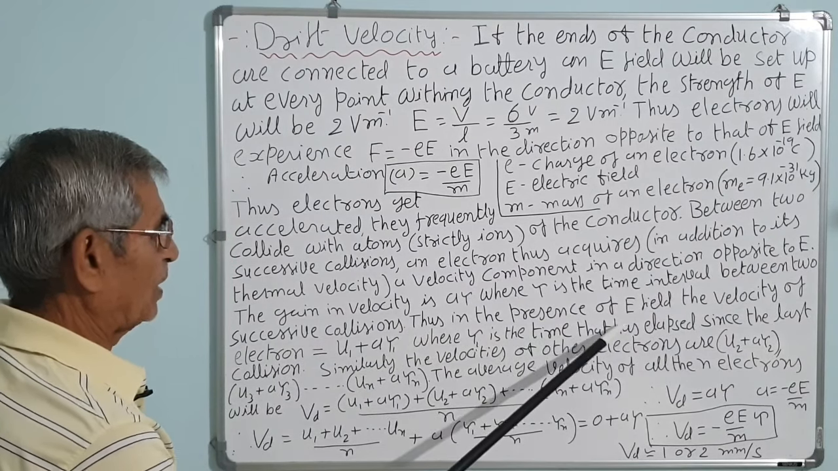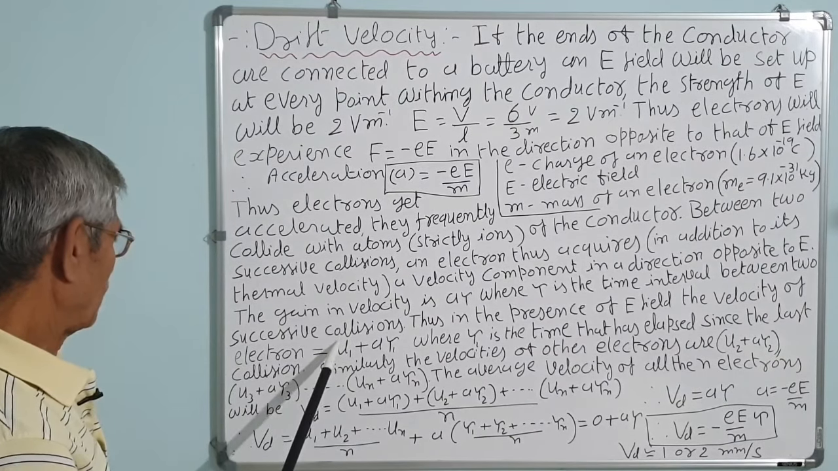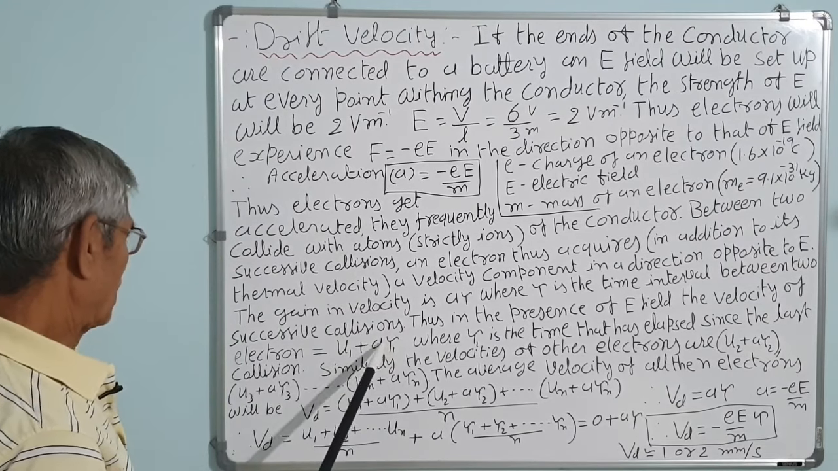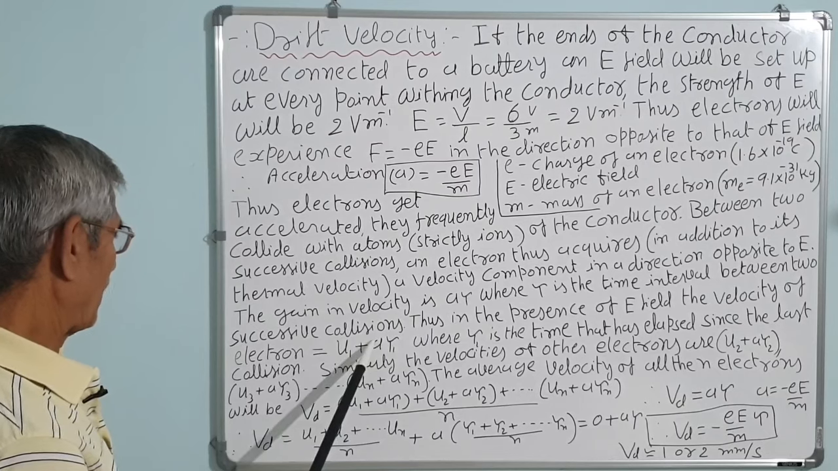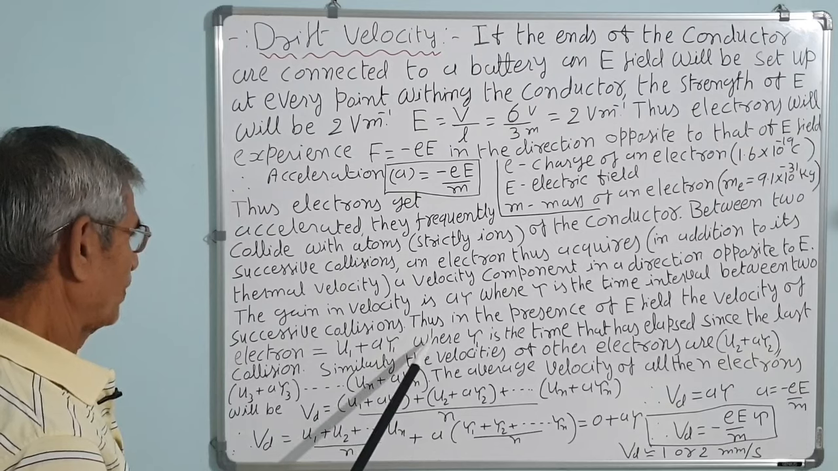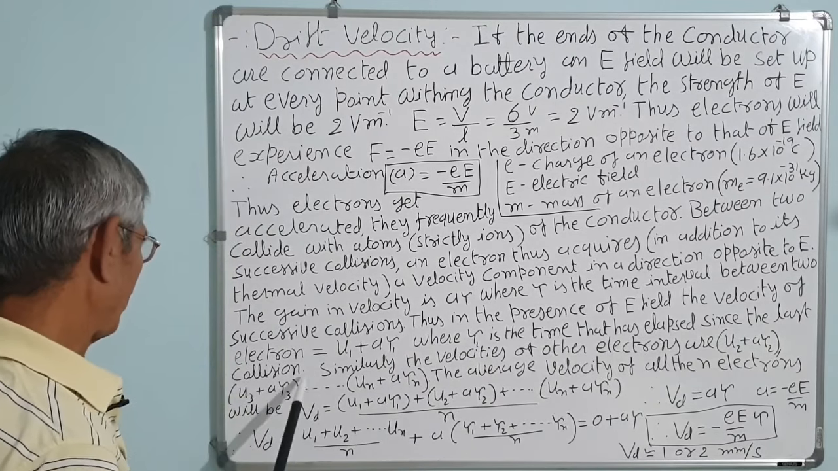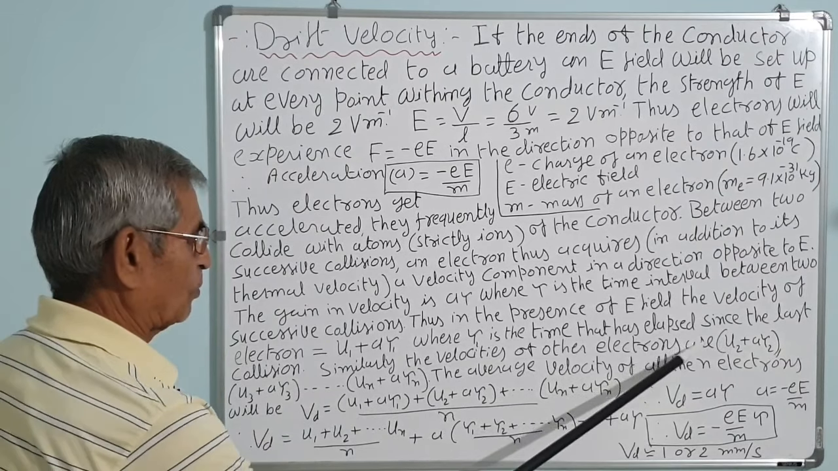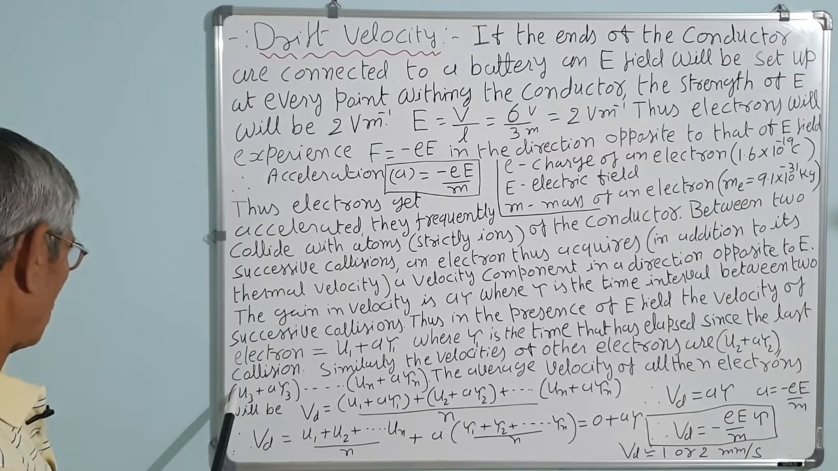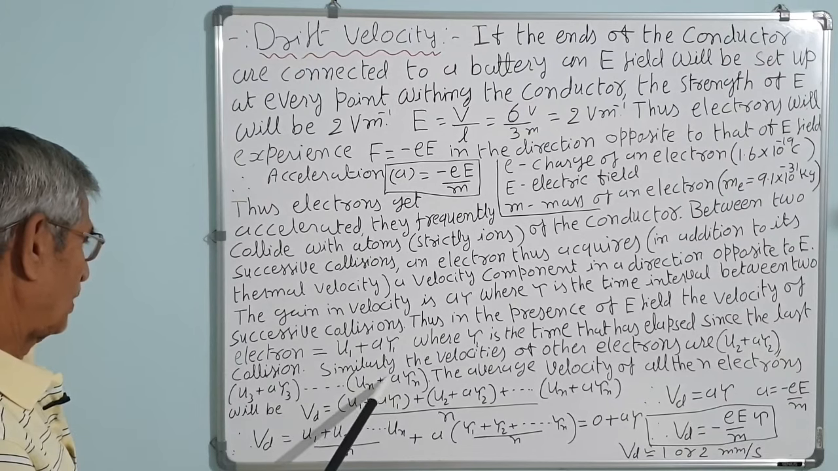Thus, in the presence of the electric field, the velocity of the electron is equal to the thermal velocity, that is u1, due to thermal agitation, plus the velocity due to the external electric field supplied by a battery or a cell, that is a (acceleration) into tau 1, where tau 1 is the time that has elapsed since the last collision. Similarly, the velocities of other electrons are u2 plus a tau 2, for the third electron u3 plus a tau 3, and so on, for the nth electron un plus a tau n.